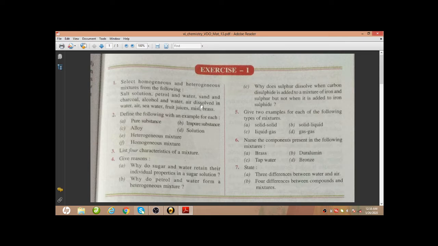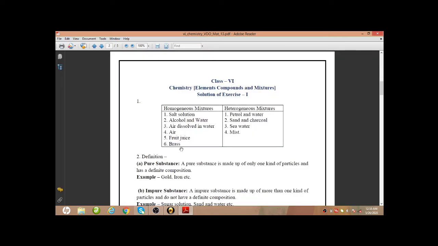For this we make two columns, one for homogeneous and another for heterogeneous, and write the homogeneous mixtures in the homogeneous column and the heterogeneous mixtures in the heterogeneous column.